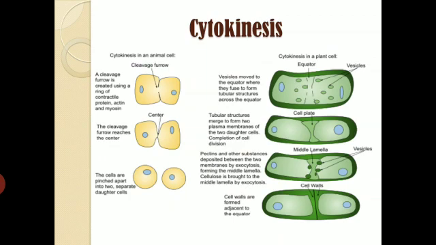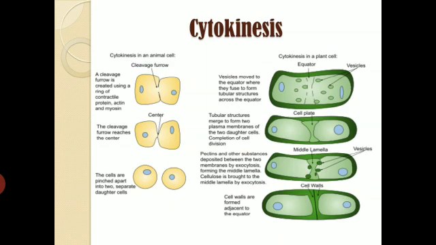And the last one is cytokinesis. So that was about the mitotic phase, and in mitosis, as I told you, karyokinesis is followed by cytokinesis. So now we have seen how the nucleus is divided or duplicated. Let's see how the cytoplasm division takes place. Cytokinesis basically stands for division of cytoplasm. Now when we talk about division of cytoplasm, cytokinesis in an animal cell occurs a little differently, and in a plant cell it occurs a little differently, right?